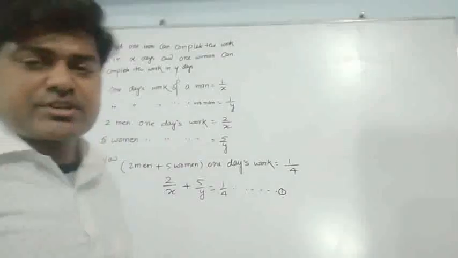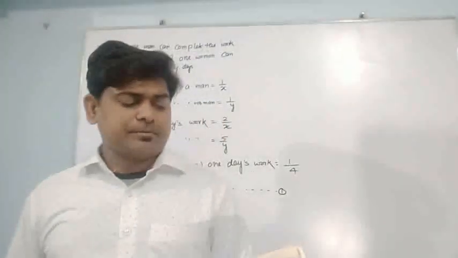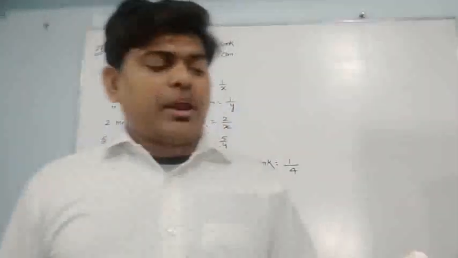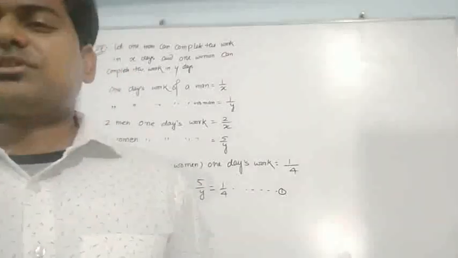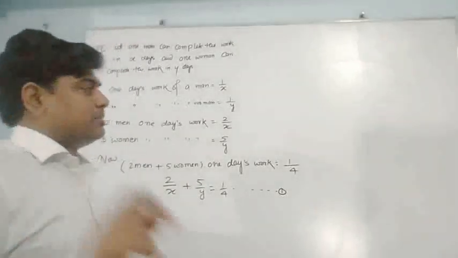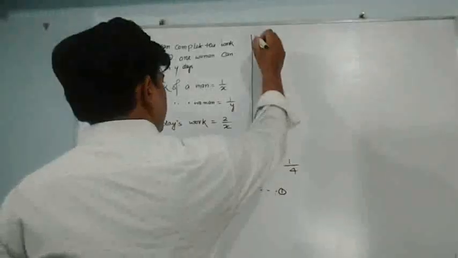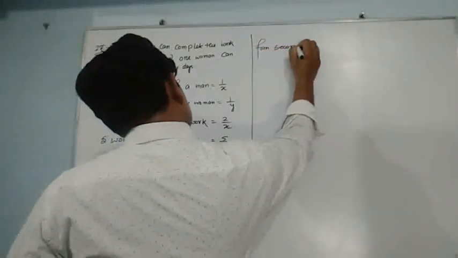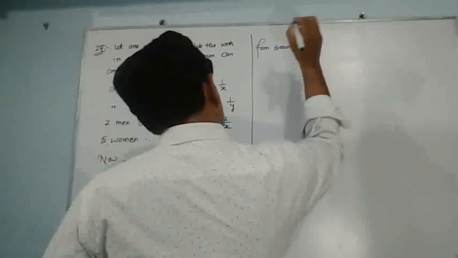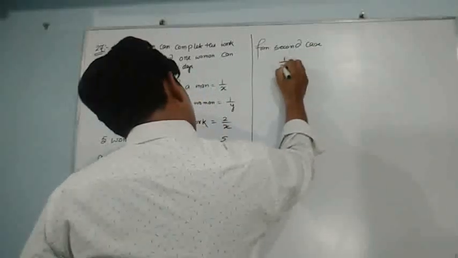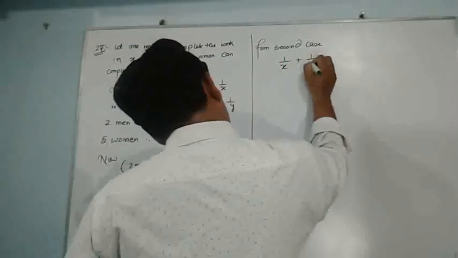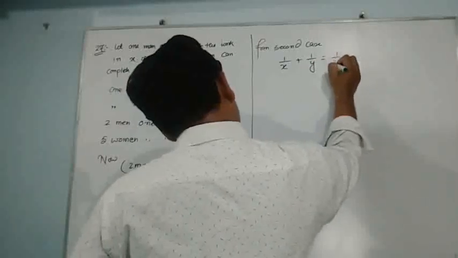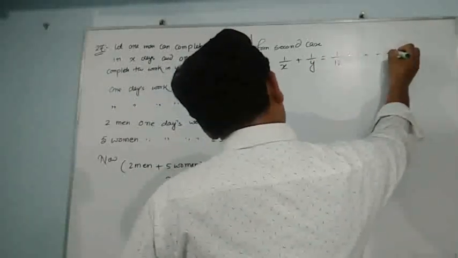Now we can move to the second case. In the second case it's written that 1 man and 1 woman can finish the work in 12 days. So what can I write from the second case? From the second case, 1 upon x plus 1 upon y is equal to 1 upon 12. This is equation number 2.